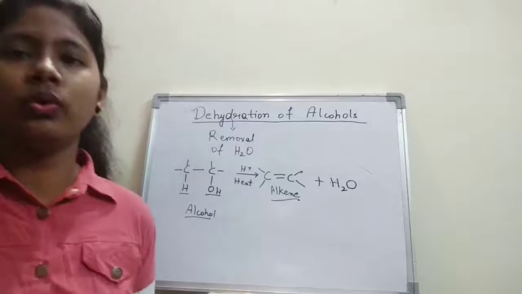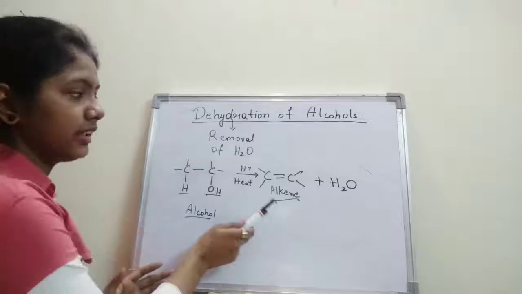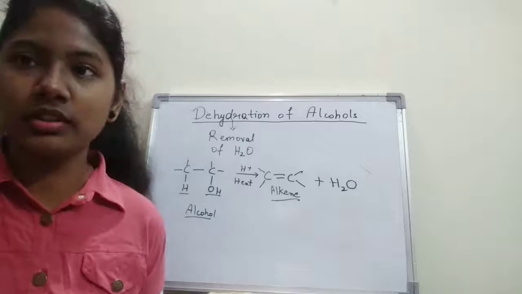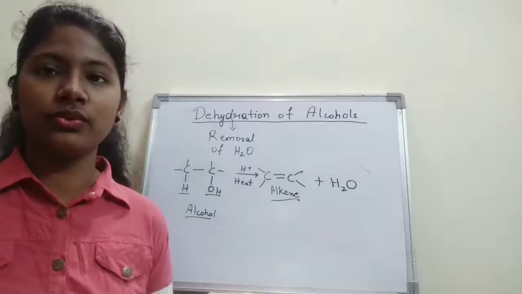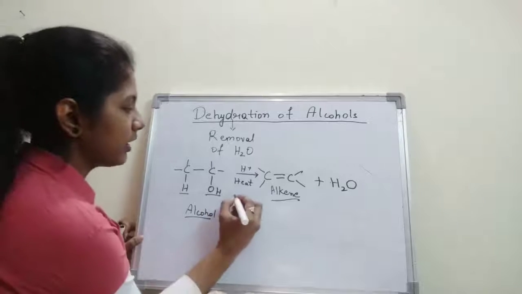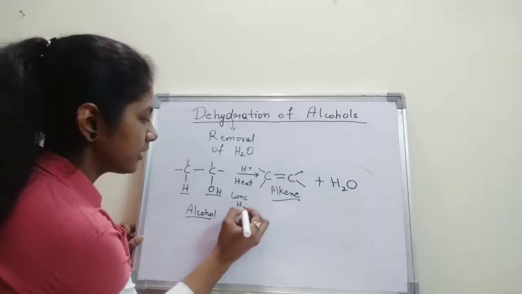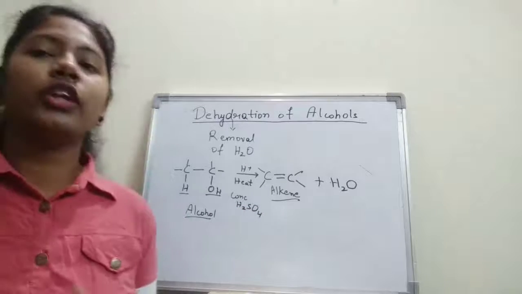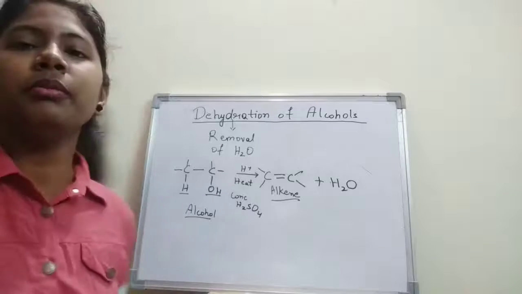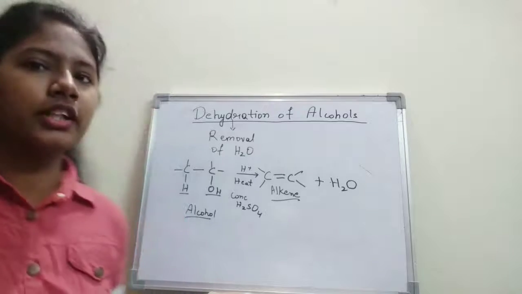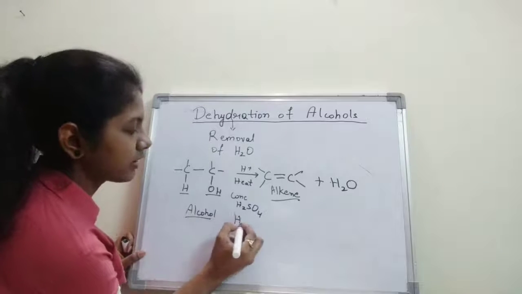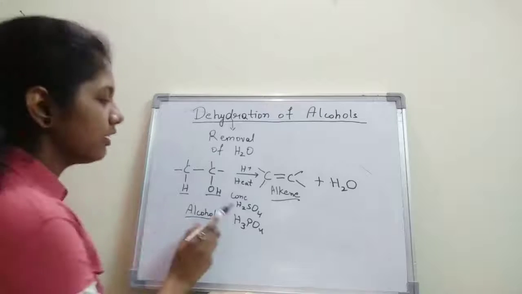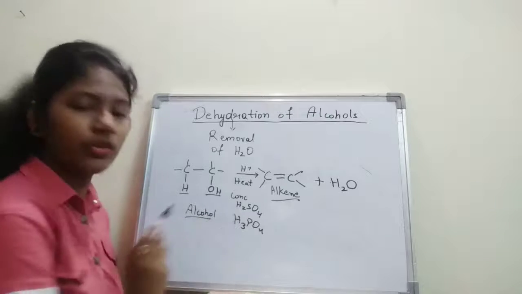As we already know, this is an alkene, and we are providing a protic acid. So first of all, you should know the examples of protic acid that we can use here. The examples of protic acids are concentrated sulfuric acid. We can also use concentrated H3PO4, that is phosphoric acid. So the protic acids that we can use are concentrated H2SO4 and phosphoric acid.